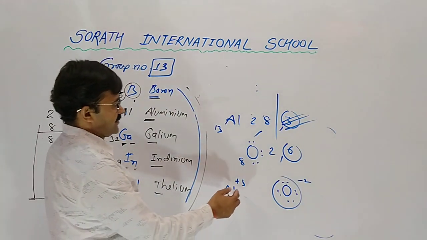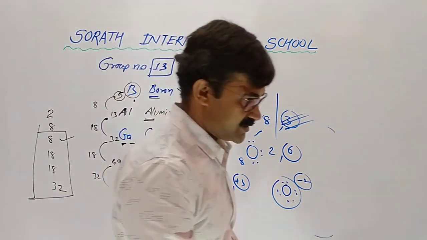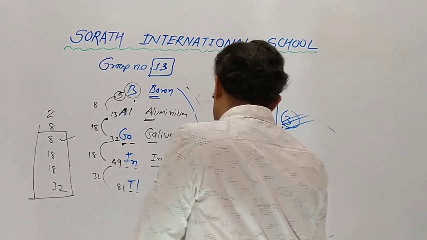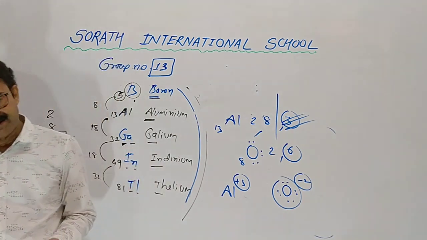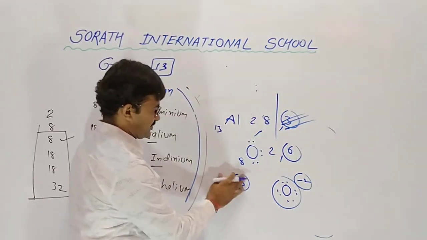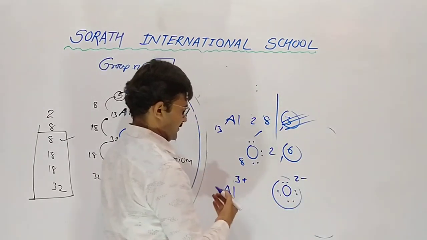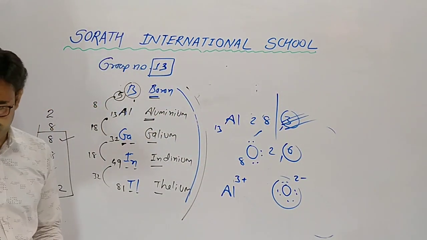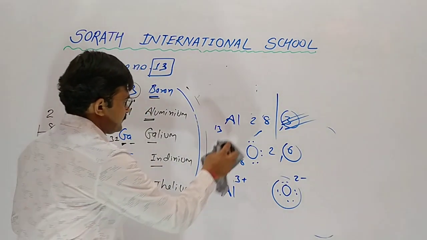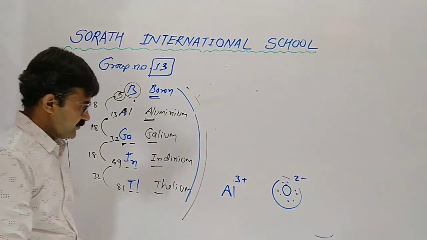But you can see the charge is not balanced here. Aluminium has lost 3 electrons. Oxygen has gained 2 electrons. So aluminium has a +3 charge, whereas oxygen possesses a -2 charge. So 3 plus and 2 minus. So what actually happens there? Every compound should be neutral by charge. A compound is compulsorily neutral by charge.